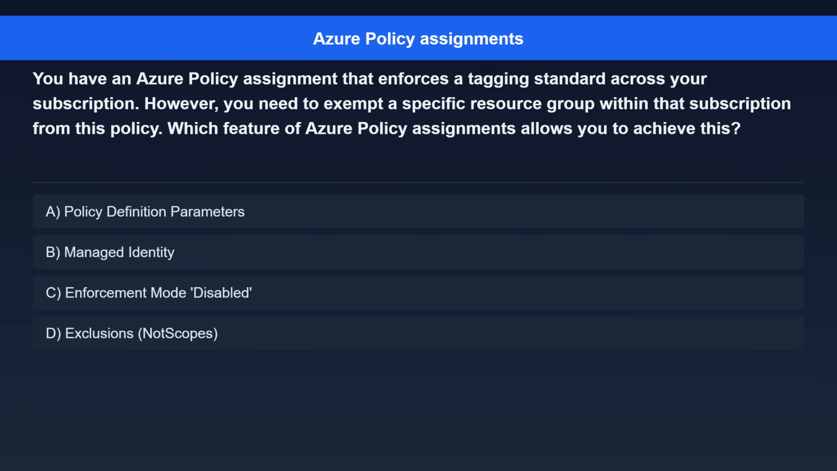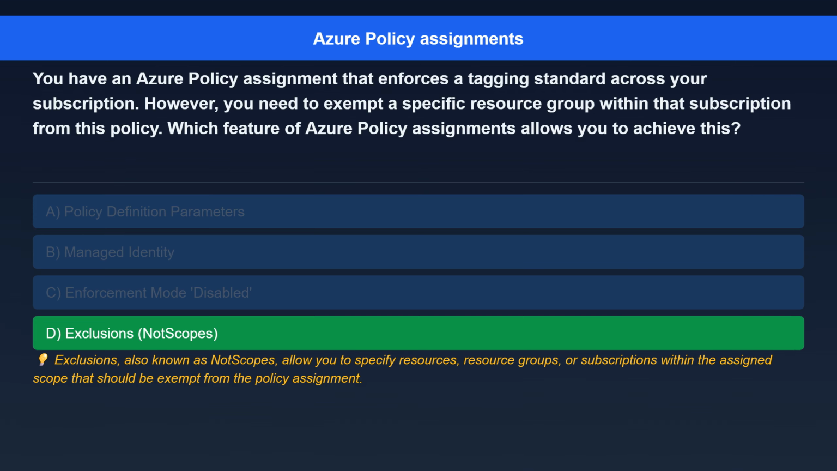Question 5. You have an Azure policy assignment that enforces a tagging standard across your subscription. However, you need to exempt a specific resource group within that subscription from this policy. Which feature of Azure policy assignments allows you to achieve this? Option A. Policy definition parameters. Option B. Managed identity. Option C. Enforcement mode disabled. Option D. Exclusions, not scopes.